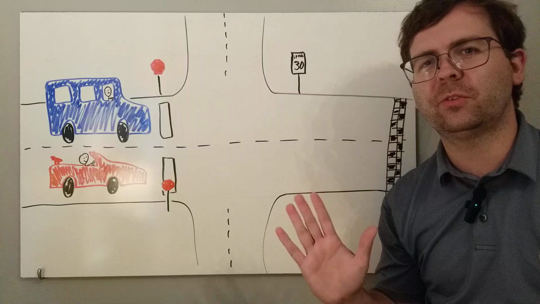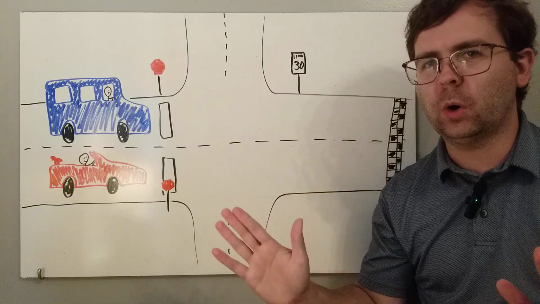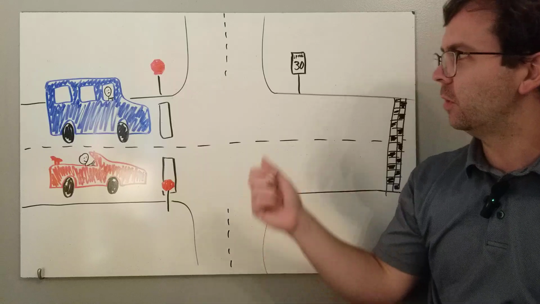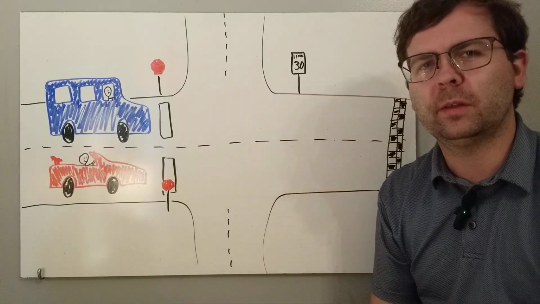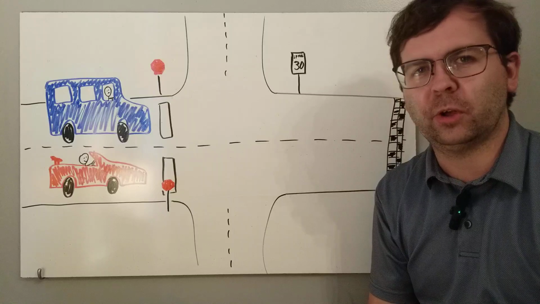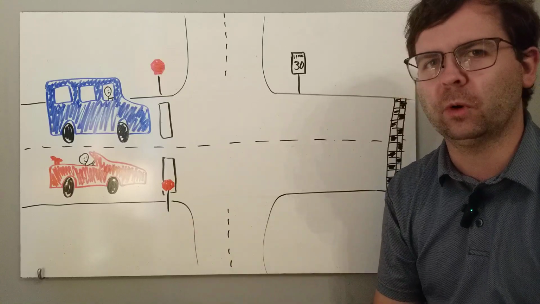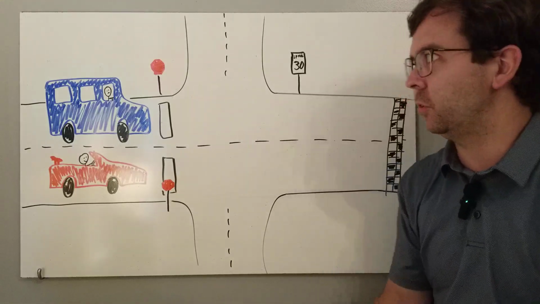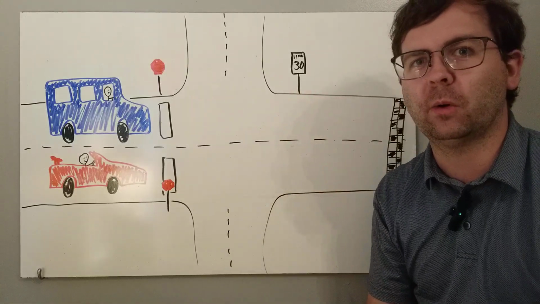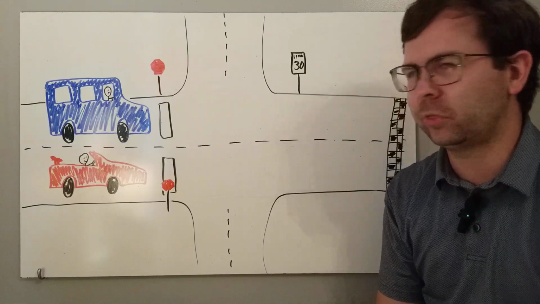But I wanted to make things a little bit fair, so I said, you are not allowed to go over the speed limit in this race. In this case, the speed limit on this road was 30 miles per hour. Well, you in your minivan think to yourself, well, my minivan can go 30 miles per hour. I was just going 30 miles per hour before. So it seems like both cars are able to reach a speed of 30 miles per hour. So does that mean that the race would end in a tie, both of them going 30 miles per hour